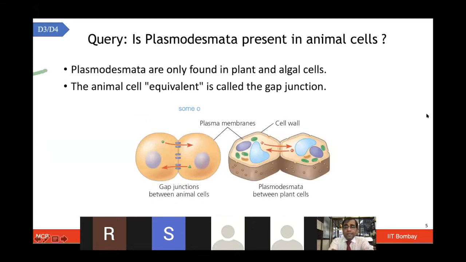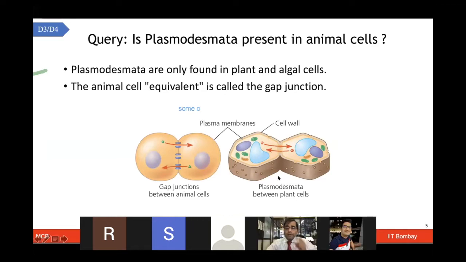Another query is whether plasmodesmata are present in animal cells. For cell-to-cell communication, you need some gaps, which we talked about in the case of plants as plasmodesmata. Those are essentially found only in plants, as well as in algal cells, and are absent in animal cells. But animal cells have different ways of cell communication, known as gap junctions. Again, Professor Rahul Purwar will talk about this part in much more detail, about cell-cell communications, and you will learn the different ways of cell signaling and cell communication at that time.